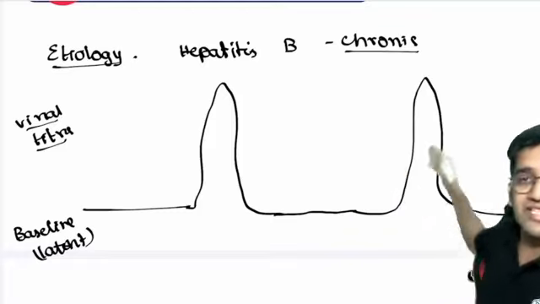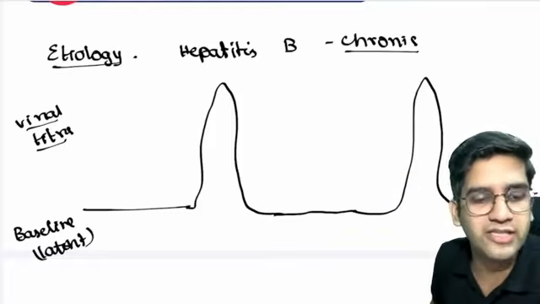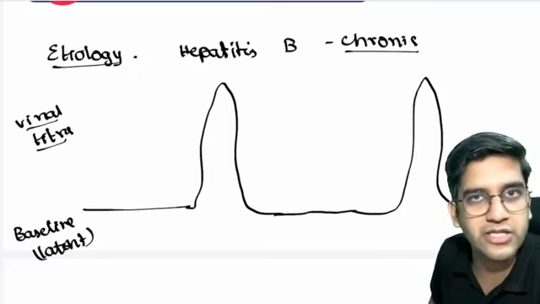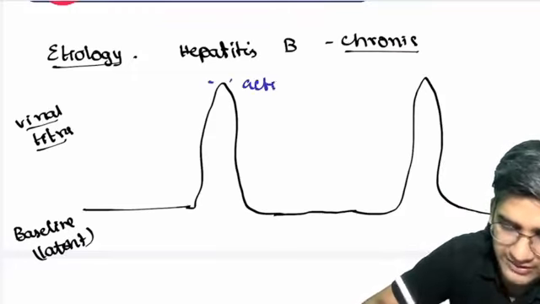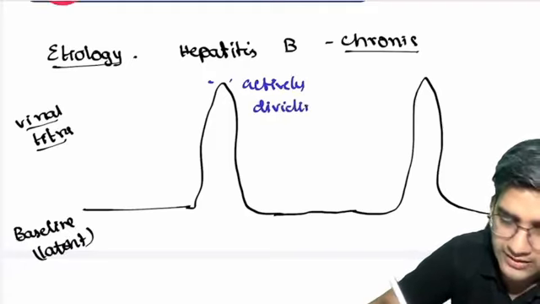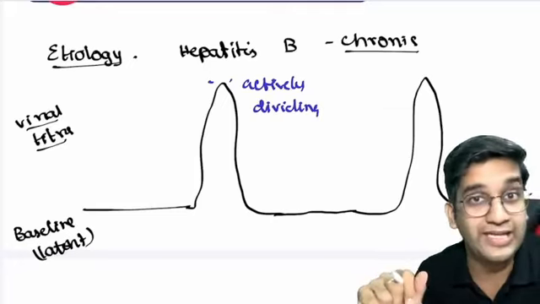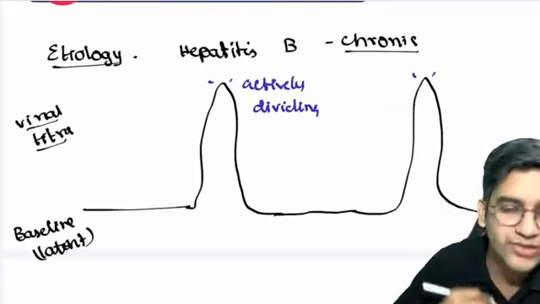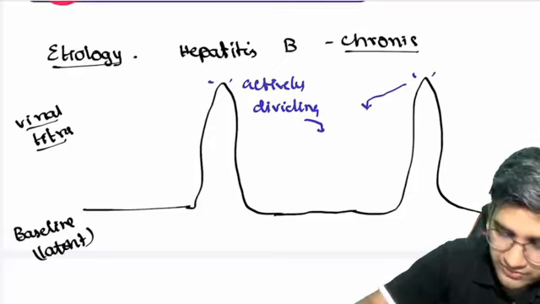But when the virus divides, am I right in saying that the antigens of the virus can go into the blood circulation? Is that statement right? If it's actively dividing, is there a possibility the blood circulation can have virus antigens or virus also? It can, right? So during this active stage of division, only during these stages, it will affect the vessel.